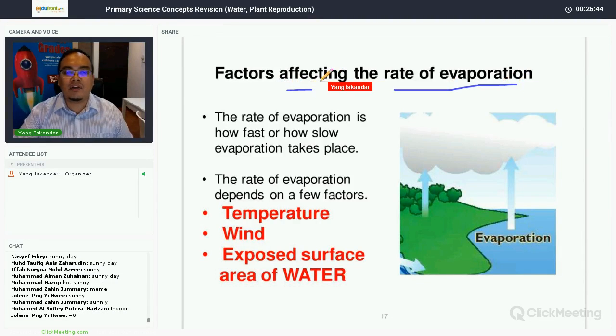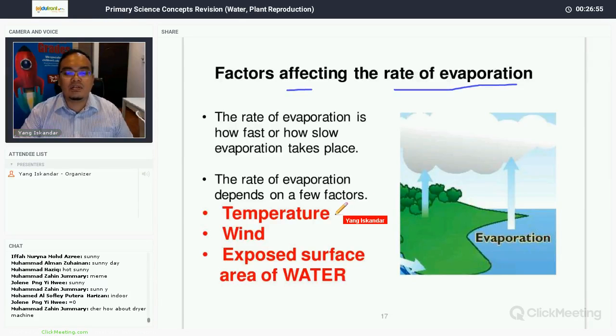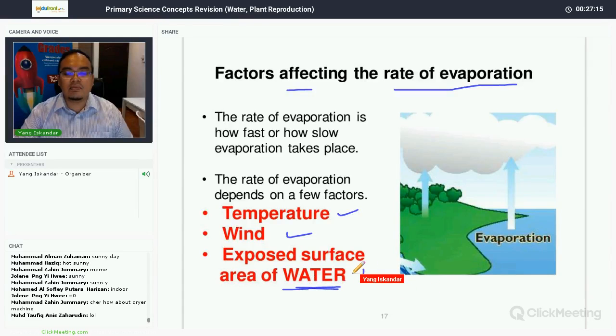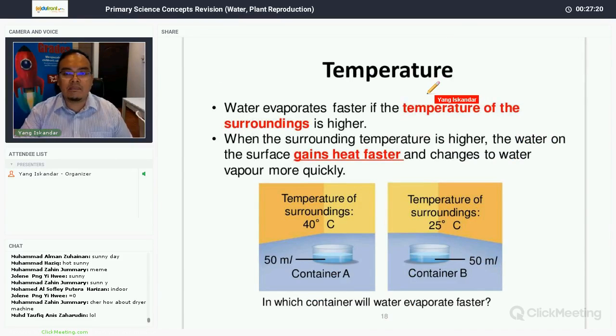Factors affecting the rate of evaporation. So the rate of evaporation is how fast or slow evaporation takes place. Now, what are the factors affecting the rate of evaporation? Three factors here: temperature of the surrounding, wind, and exposed surface area of water. Take note, the keyword here is exposed surface area of water. Many students just put exposed surface area, leaving out water. Later I'll tell you why it is important to add water. Okay, now let's look at temperature first.